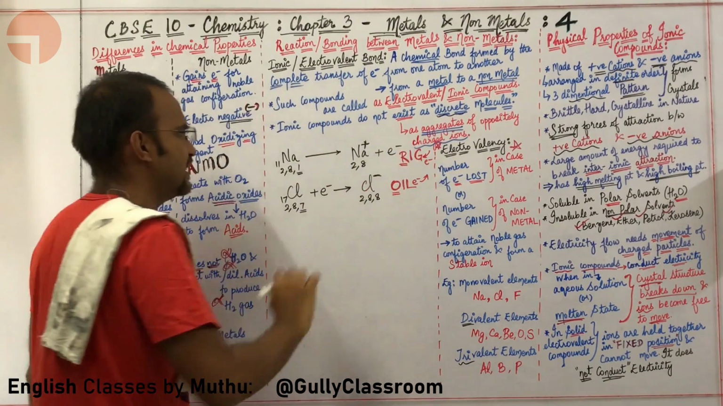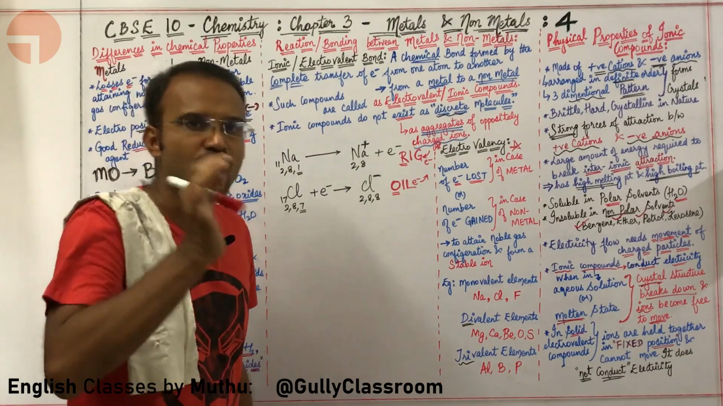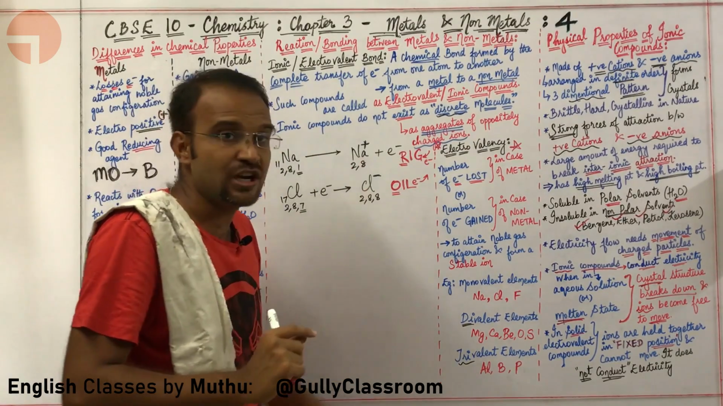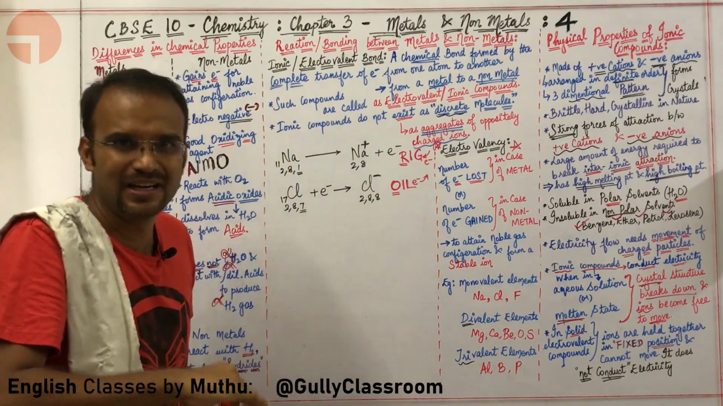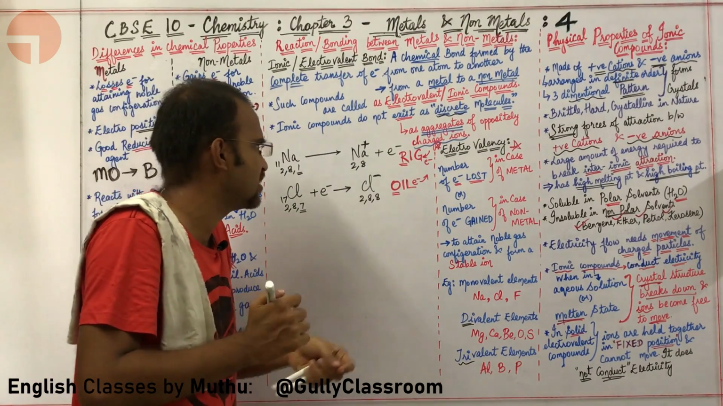Electrons are being gained. So oxidation is loss of electrons. OIL, oil. Reduction is gain of electrons. RIG, rig. This is a shortcut in order to remember what is oxidation and reduction.